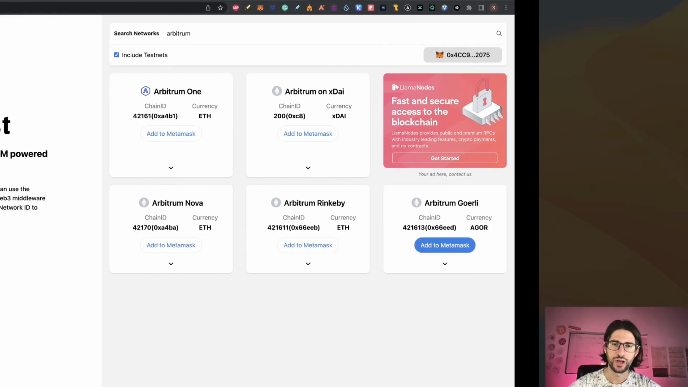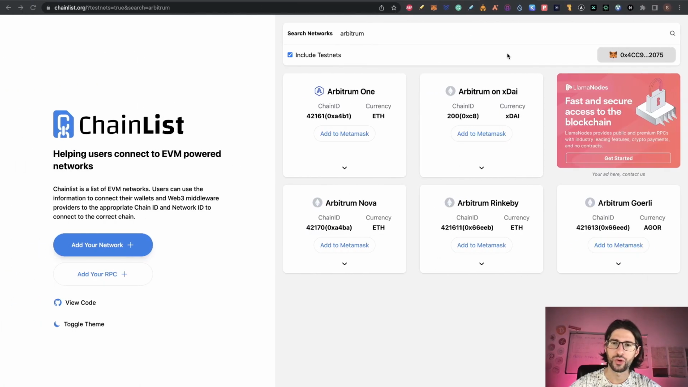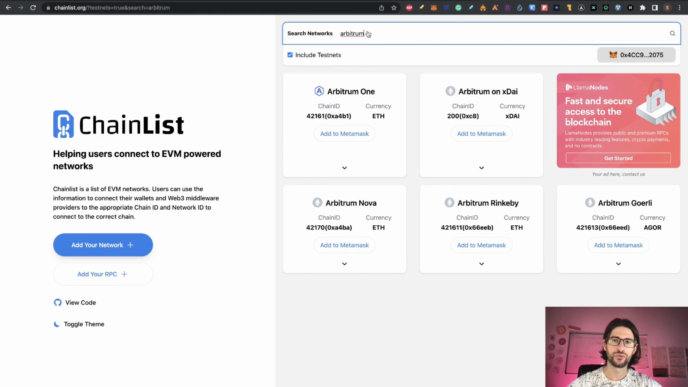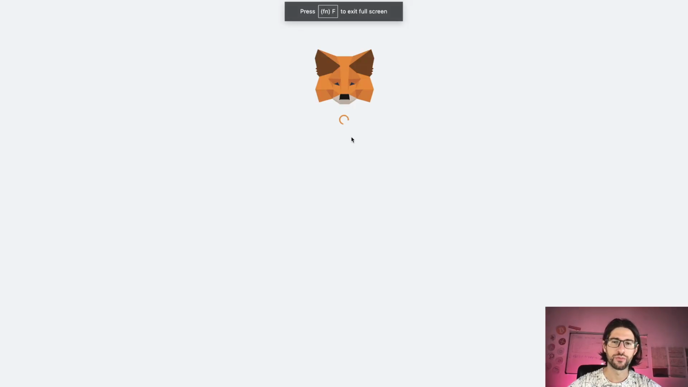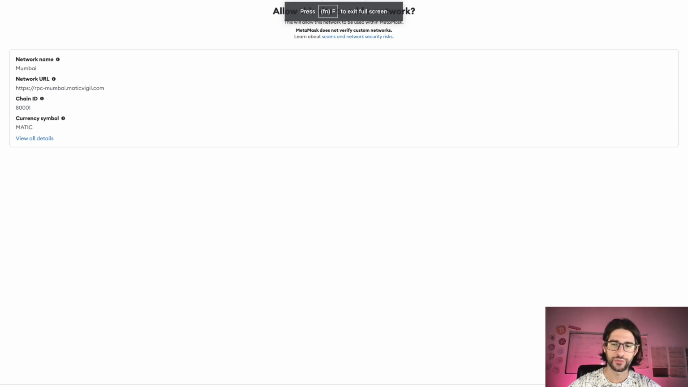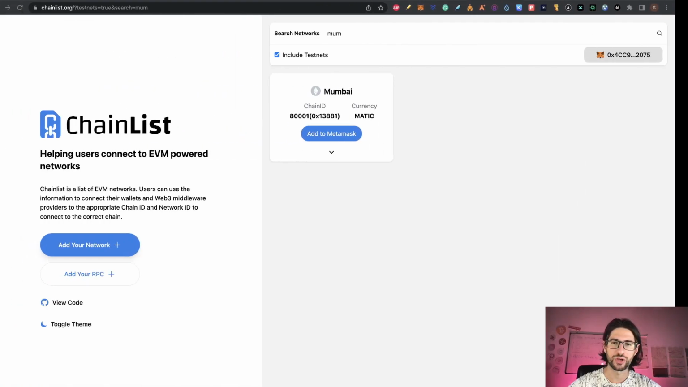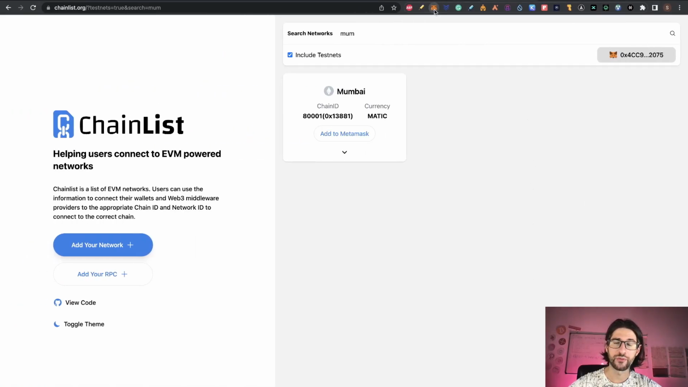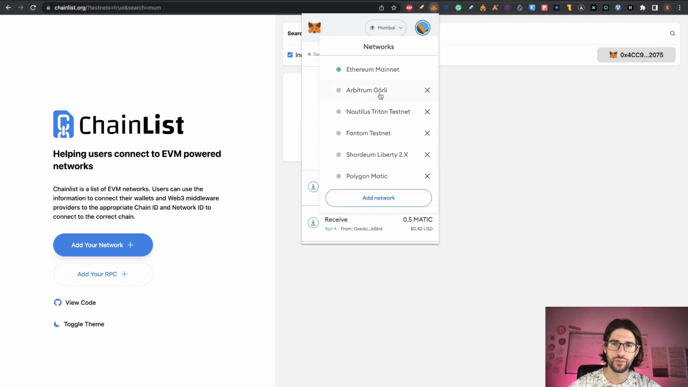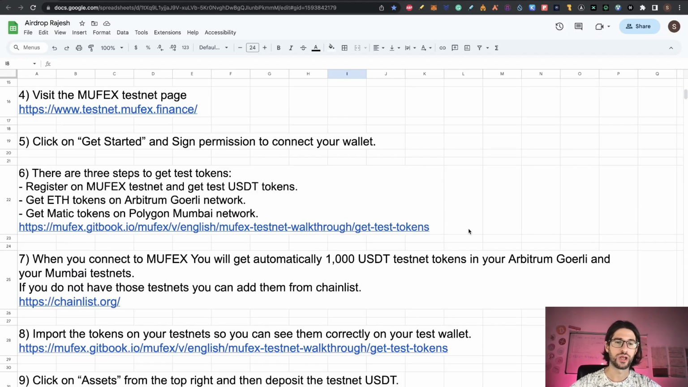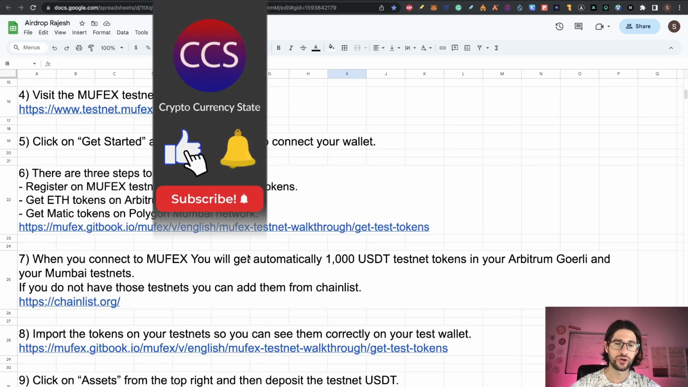approve, and you can move to Arbitrum Goerli. Or if you want to use Polygon, you just click and put Mumbai and you can add it to your MetaMask. Mumbai is the Polygon testnet. Approve it and you can add it there. In my case, I'm going to use the Arbitrum Goerli, so I'm going to move here from Mumbai to Arbitrum Goerli. So like I said before, automatically we are going to get these tokens when we enter into the app.